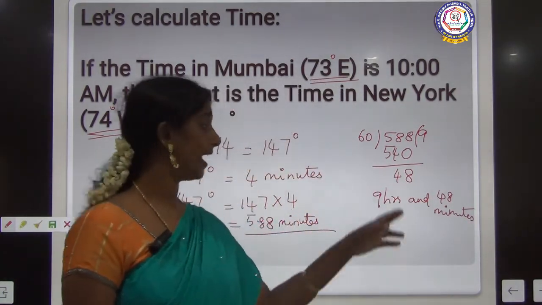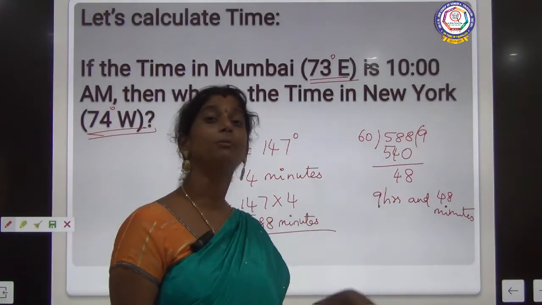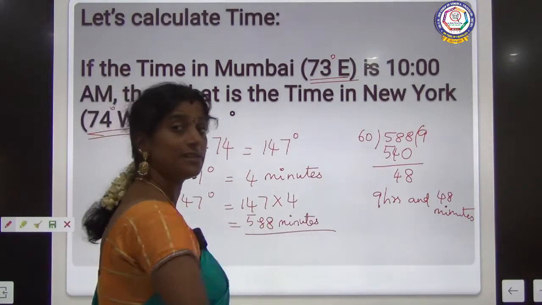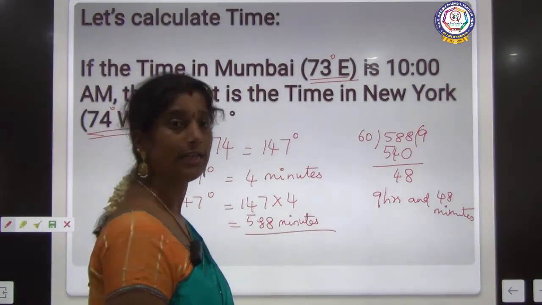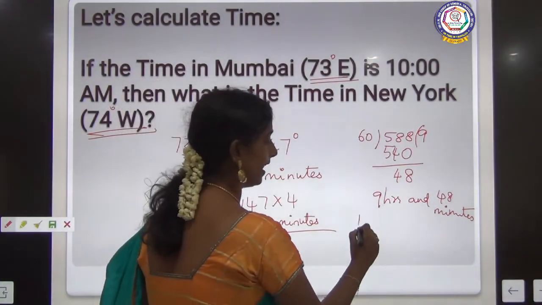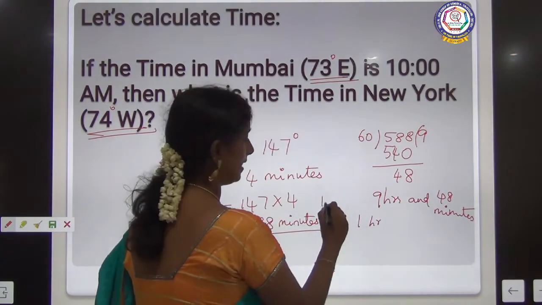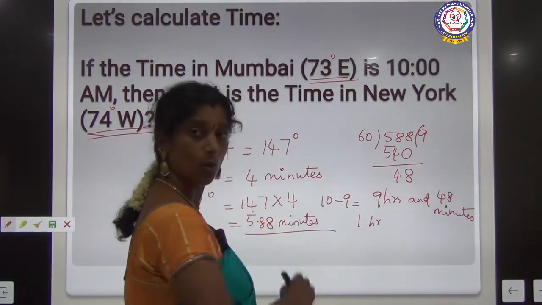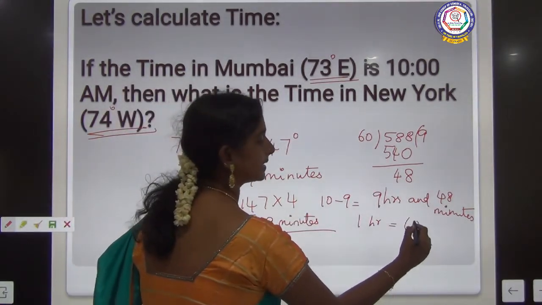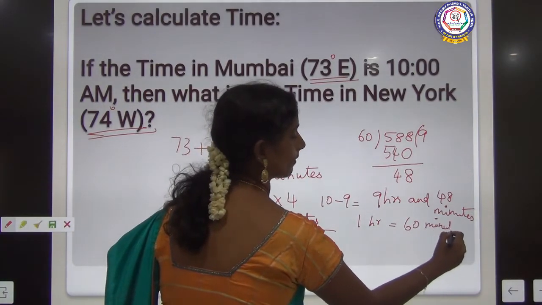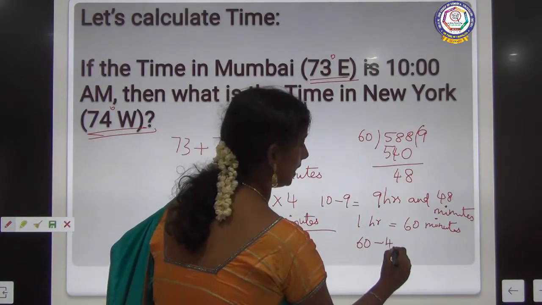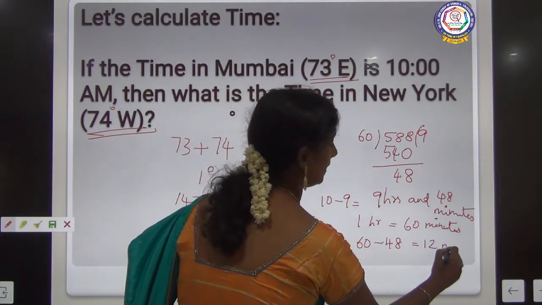Okay, so 9 hours and 48 minutes has to be subtracted from 10 a.m. Is that clear? So from 10 a.m., when we subtract this 9 hours and 48 minutes, see, from 10 hours we subtract first the 9 hours. So the balance will be 1 hour, right? 10 minus 9, it is 1 hour. In that 1 hour we will deduct this 48 minutes. 1 hour is nothing but 60 minutes. So we deduct 60 minus 48. The answer is 12 minutes.